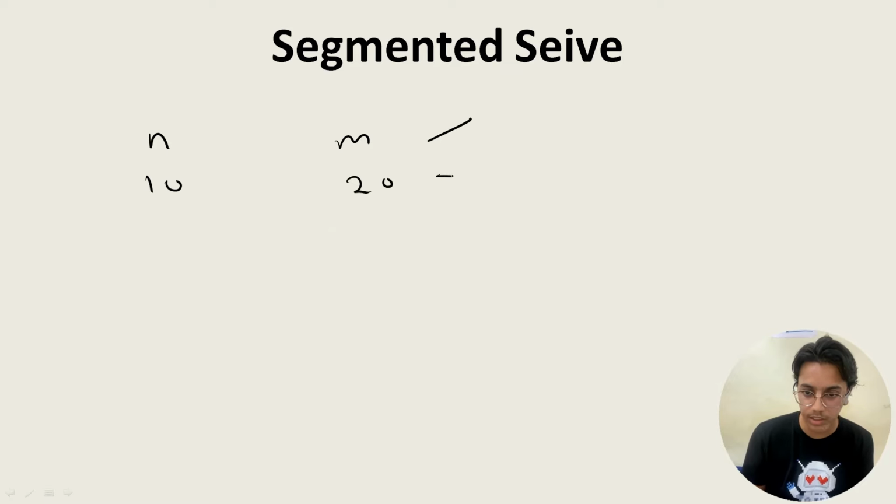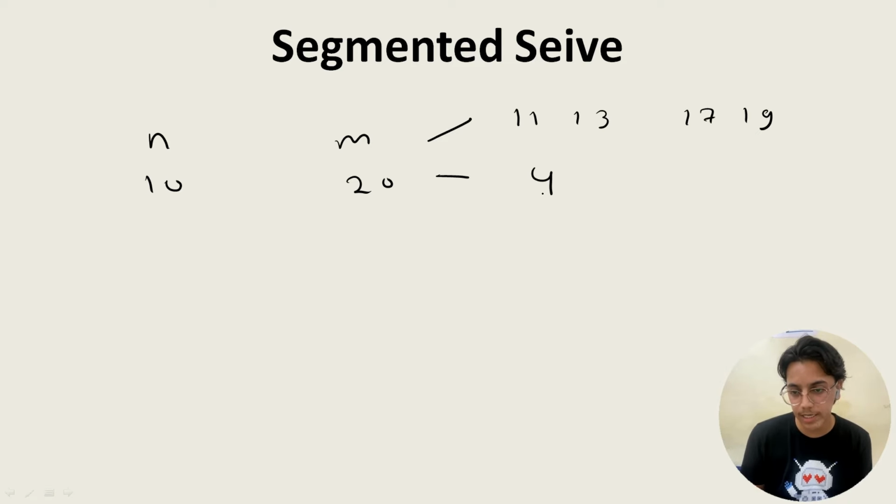So there can be two questions asked. One is to tell the prime numbers. So 11 would be here, 13 would be here, 17 would be here, and 19 would be here. So these would be there. Okay. Now the next question is the number of prime numbers. So 11, 13, 17, 19, that's 4. So the next outcome could be 4. They can ask you to pick 11, 13, 17, 19, or they can ask you to pick 4.